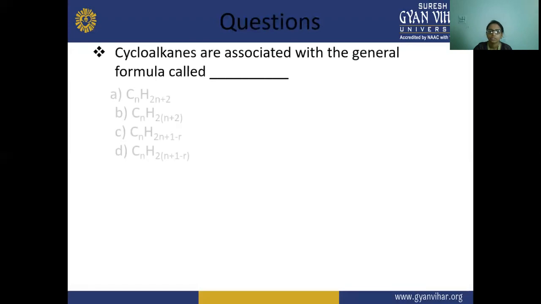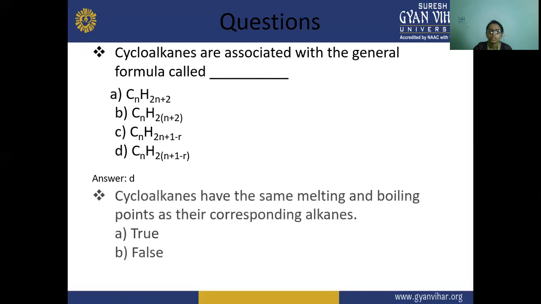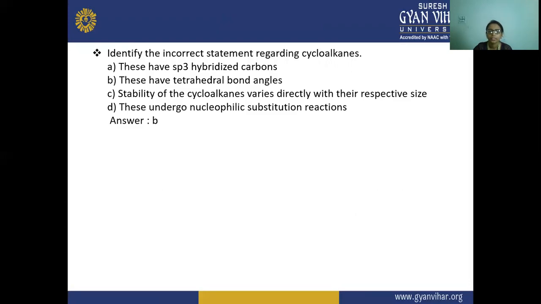Next, the questions. Cycloalkanes are associated with the general formula, that is option D. Cycloalkanes have the same melting and boiling point as their corresponding alkene, that is false. Identify the incorrect statement regarding cycloalkane. These are sp3 hybridized. They have tetrahedral bonding. The stability of the cycloalkanes varies directly with their respective size. These undergo nucleophilic substitution reaction. So option B is correct.